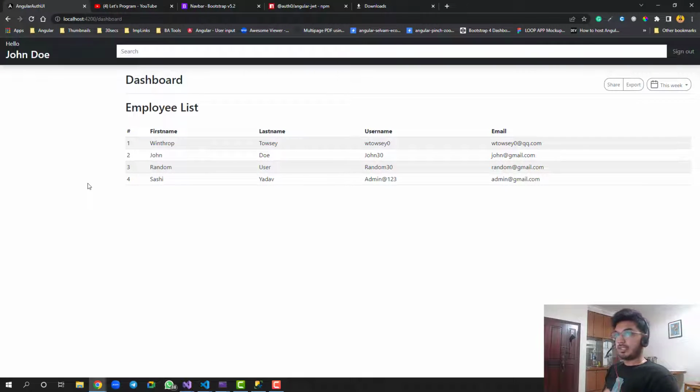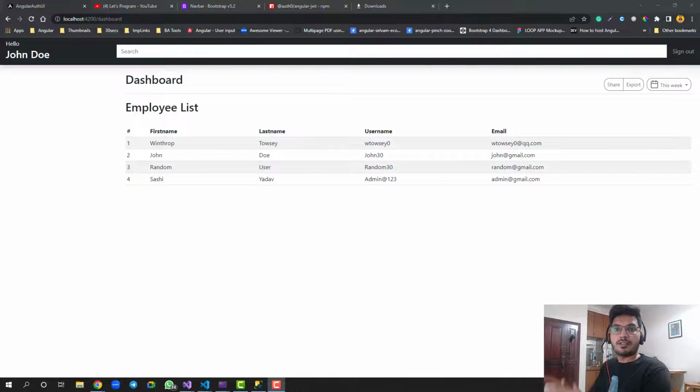So in this way you can make use of full name to display it on the header, and you can make use of your role to hide and show a few things on the dashboard. So we have completed this video about how we can make use of role and full name from token, and do some things on the UI side, which is mostly to display the full name on the header and make use of role to hide the sidebar.